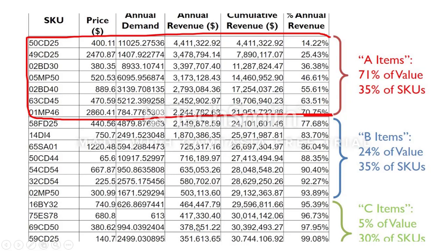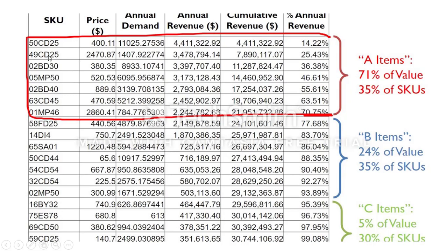Cumulative means keep on adding. Finally you will get this value, the cumulative revenue. Finally you put a total here. This value divided by the total cumulative value will give 14.22%. Like that you get the percentages: 25, 36, 40, 46, 55. Look at that 75%, 70 percent of value.